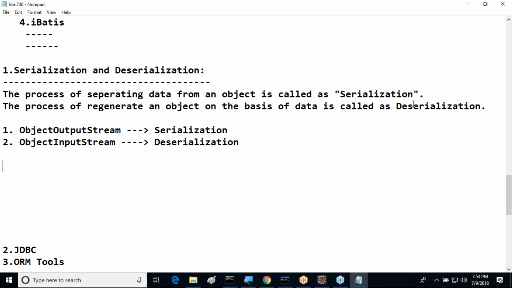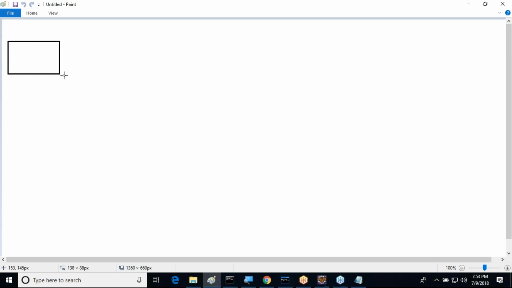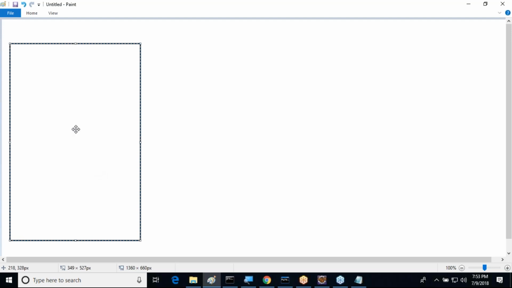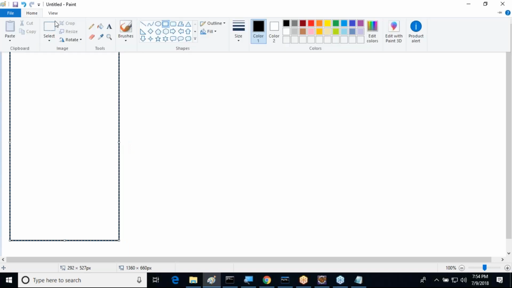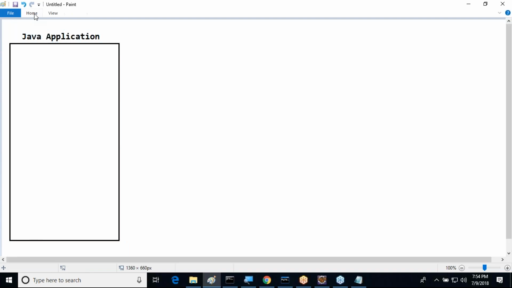But how are we able to do this work here? I'll show one exact representation. Try to recognize it clearly. All of you observe this one. For example, this is my Java application.